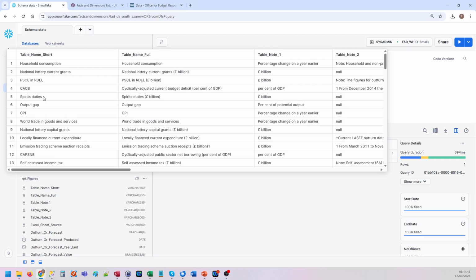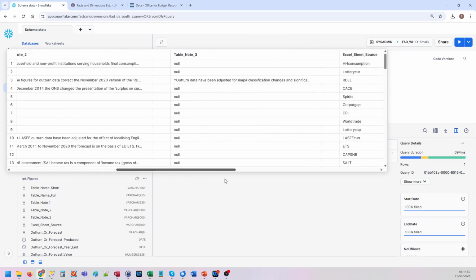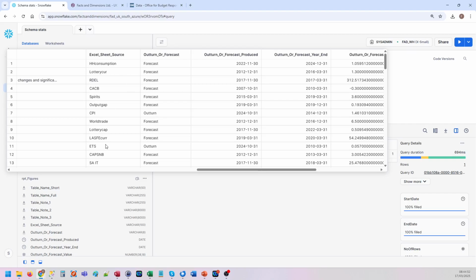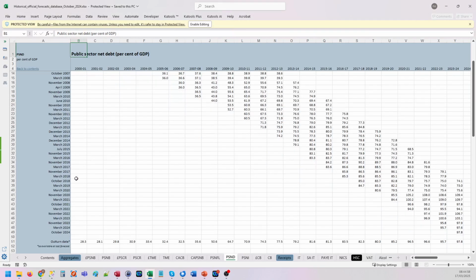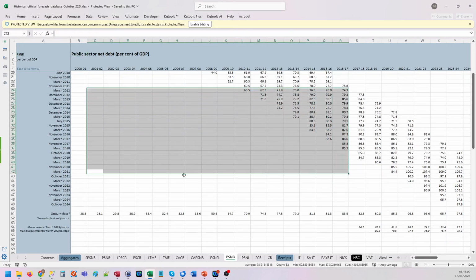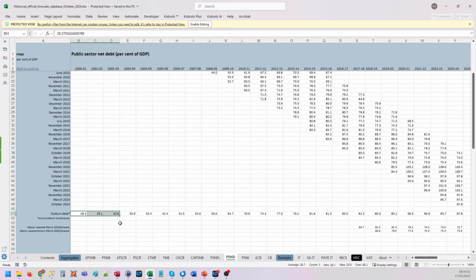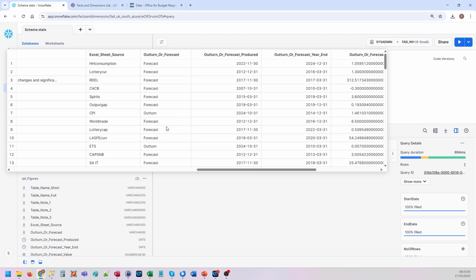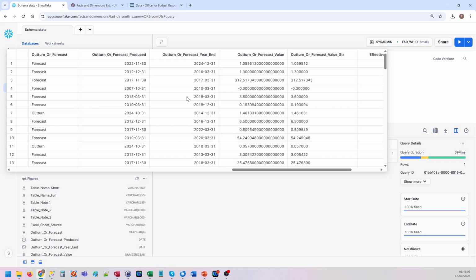You can see we've got the table name short and full name and the notes, and which Excel sheet that the data came from, and whether the row in question is outturn historical data or forecast data, and you've got the dates relevant for that as well, and the amounts.